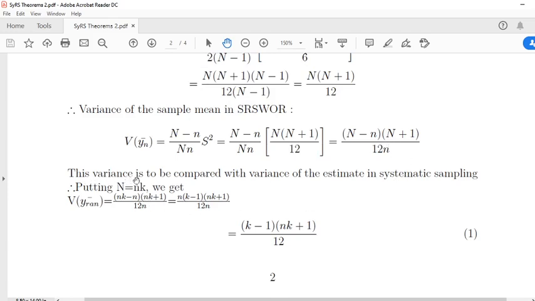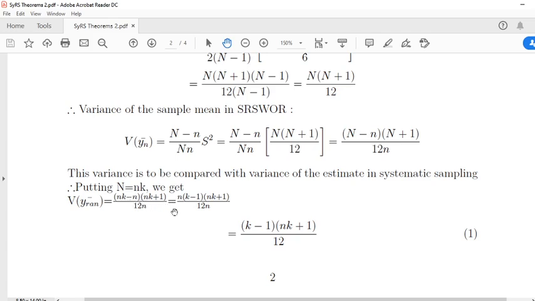The variance is to be compared with the variance of the estimate in systematic sampling. That is, putting capital N is equal to small n k, in this formula, in case of N, we have to put n into k. So nk minus n, n into k plus 1 by 12n, this term remains.